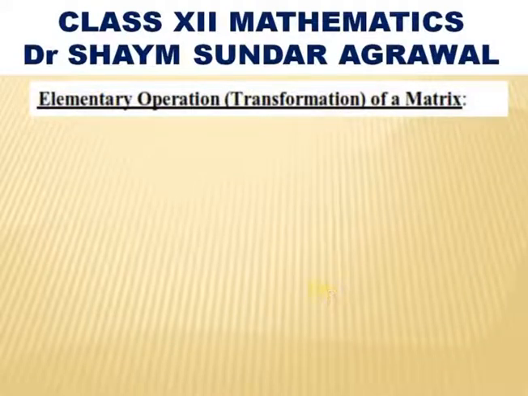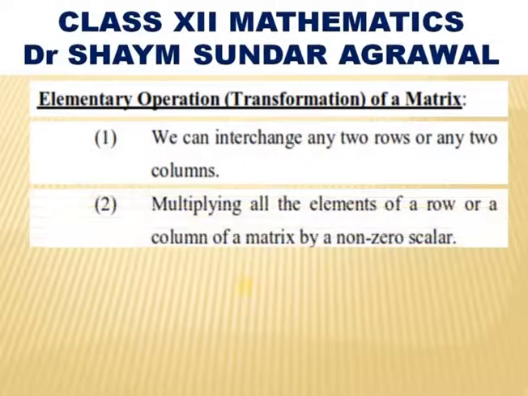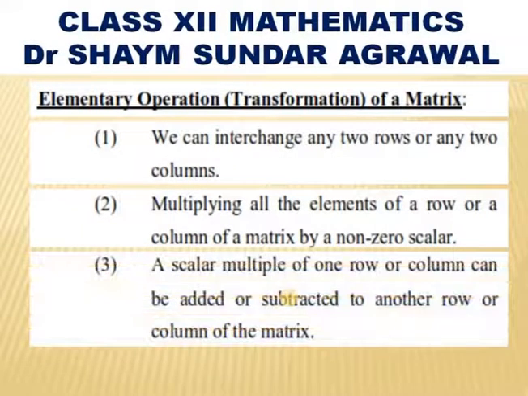Now, elementary operation or elementary transformation of a matrix. What are the steps for elementary transformation? We can interchange any two rows or any two columns of a matrix. We can multiply all the elements of a row or column of a matrix by a non-zero scalar. A scalar multiple of one row or column can be added or subtracted to another row or column of the matrix. So, only these three operations can be taken in elementary operations of a matrix.